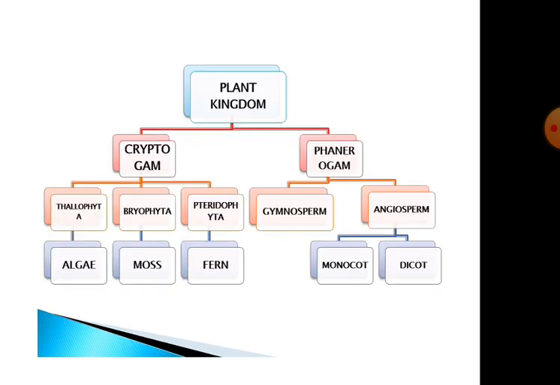Now, this monocot and dicot. Monocots are those flowering plants which bear only one cotyledon, and dicots are those which bear 2 cotyledons.